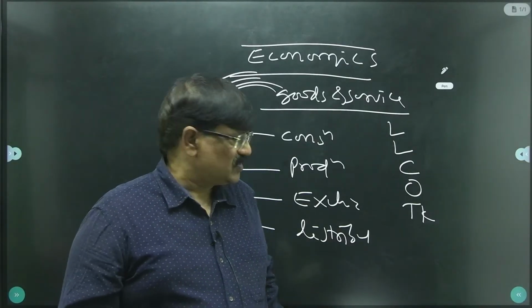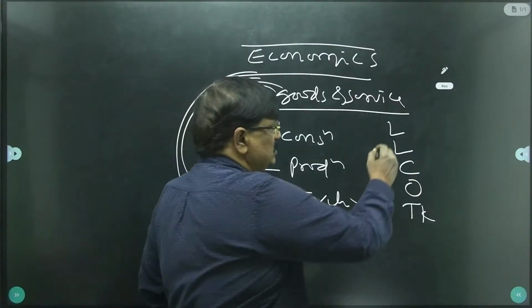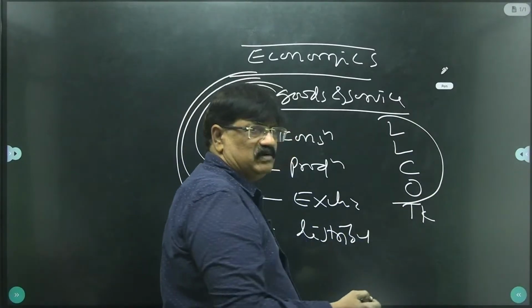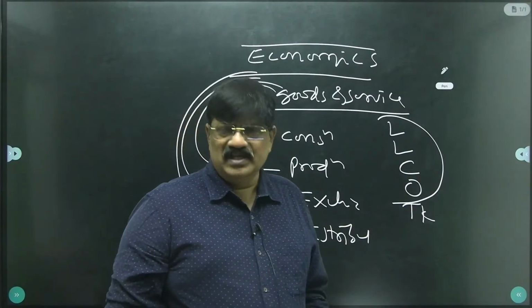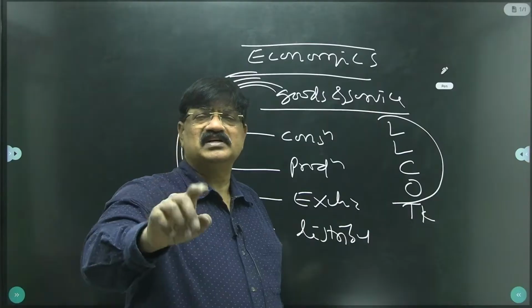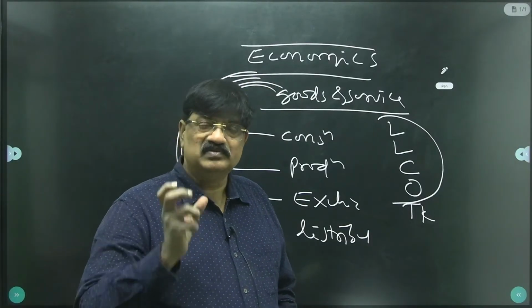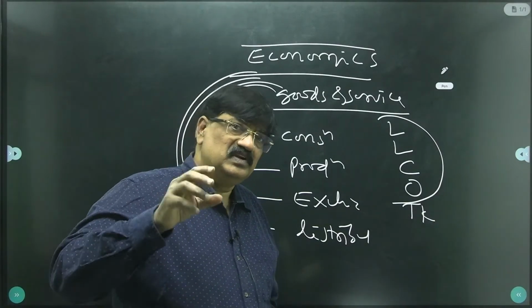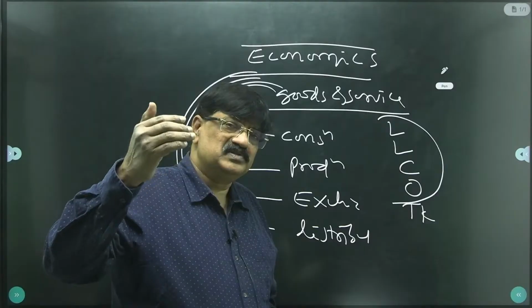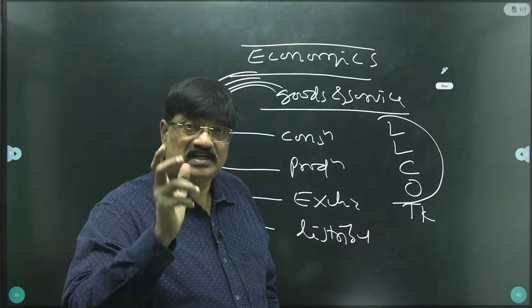So next one is technical knowledge. When you have these four factors, land, labor, capital, organization, you can produce goods. But mere production of goods is not important here. Qualitative goods are very important. If you want to produce qualitative goods, then only can you export your goods abroad. So exports are done by quality goods.